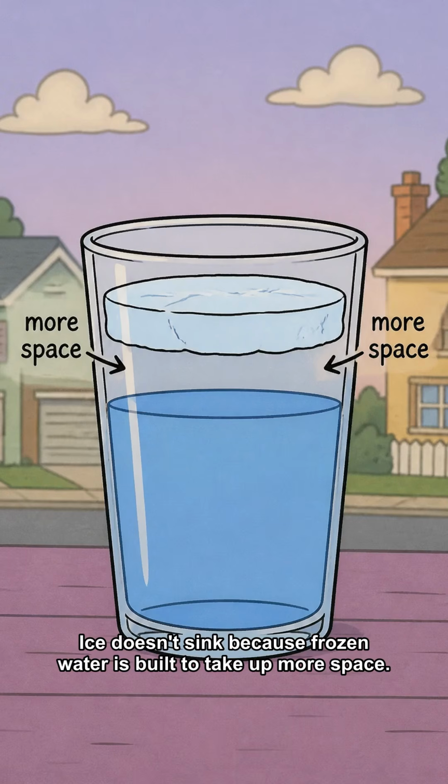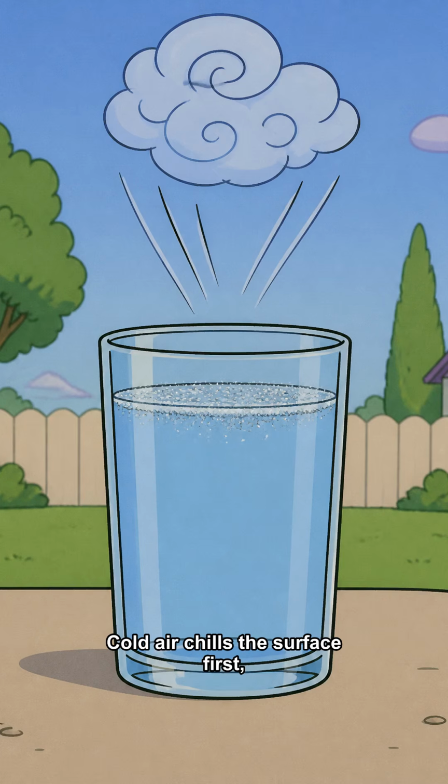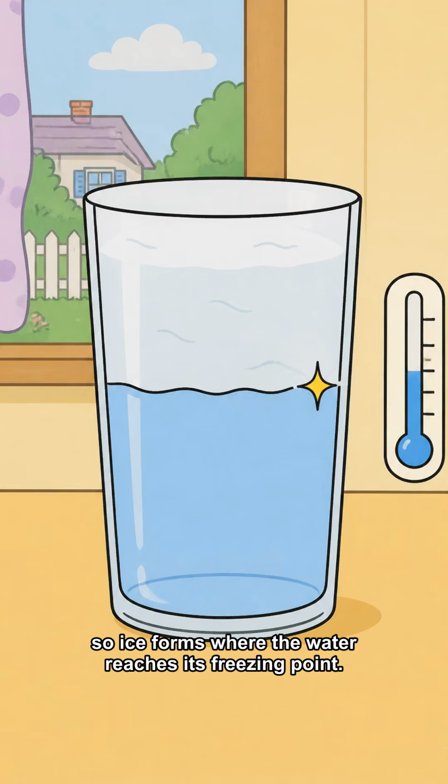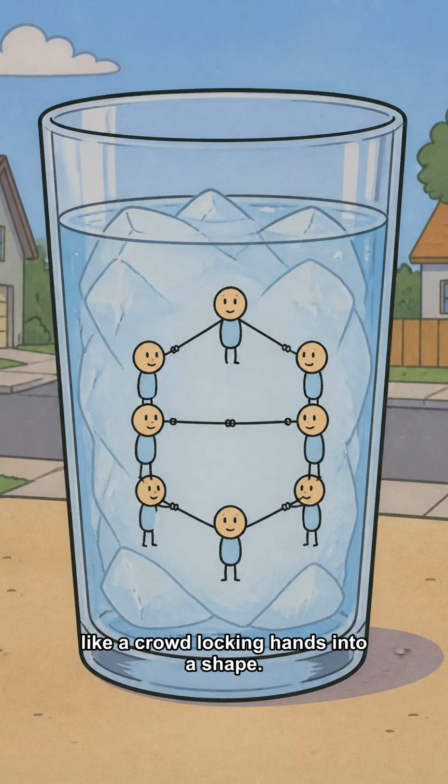Ice doesn't sink because frozen water is built to take up more space. Picture a glass of water freezing from the top. Cold air chills the surface first, so ice forms where the water reaches its freezing point. Now picture water molecules snapping into a rigid crystal pattern, like a crowd locking hands into a shape.